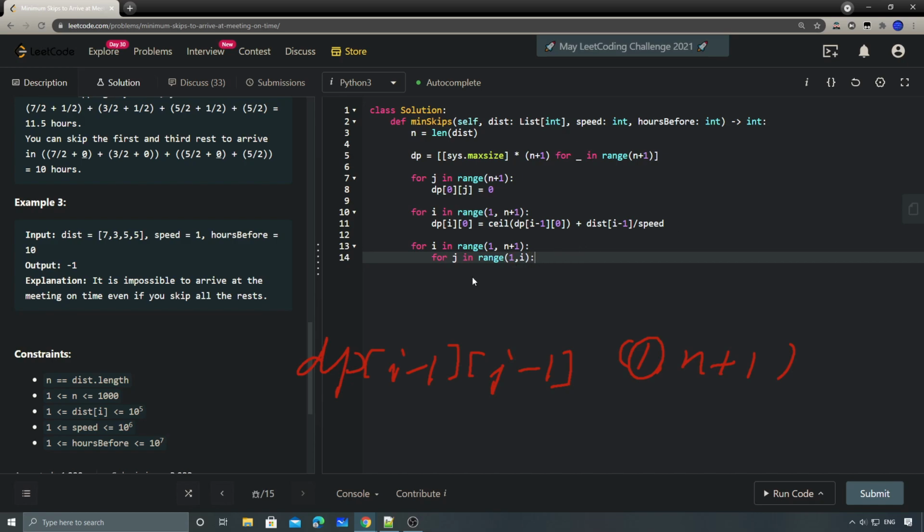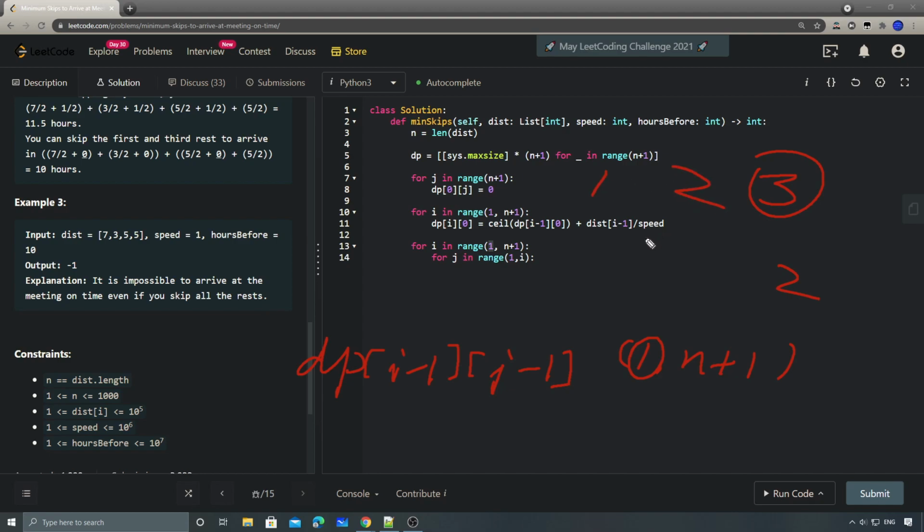The reason being, if we're at the third road, the biggest skip we can possibly have is 2, right? We have 1, 2, 3. So the biggest skip is either here or here. That's why we only need to go up to i-1.